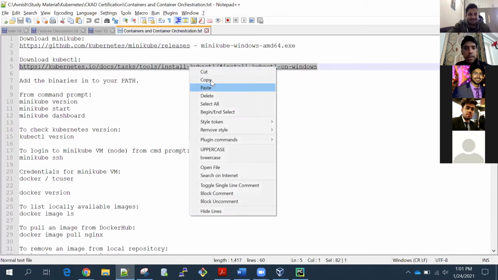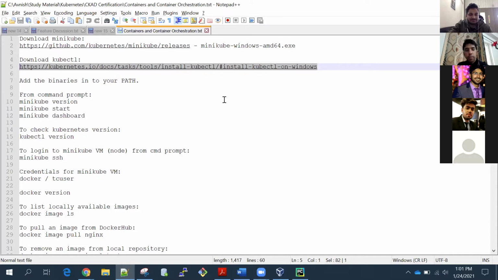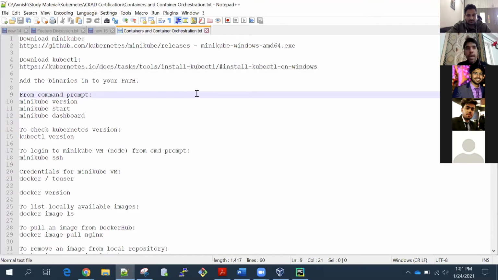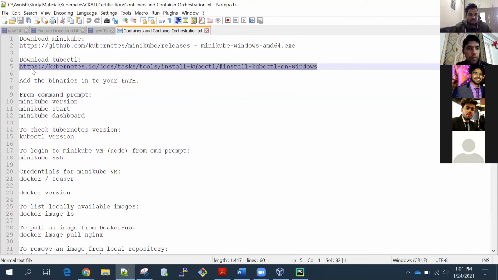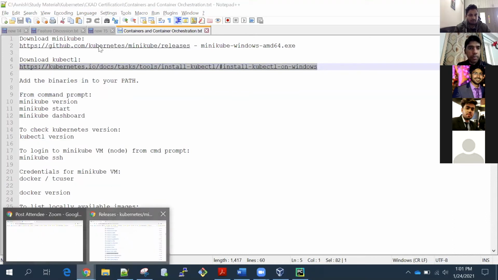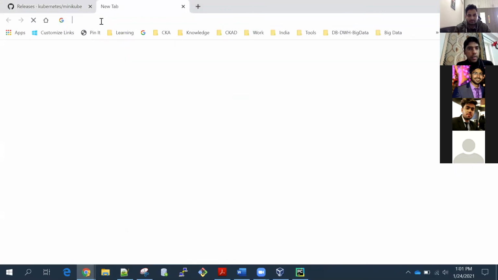Since I am working on a Windows machine, but these virtual machines are Linux based. If I talk about this Minikube, it's a Linux virtual machine. On my laptop I have a VirtualBox manager, so I will install this Linux virtual machine on top of that VirtualBox manager. For Mac you have to make some adjustments. I don't have much idea about Mac. Sorry for that.